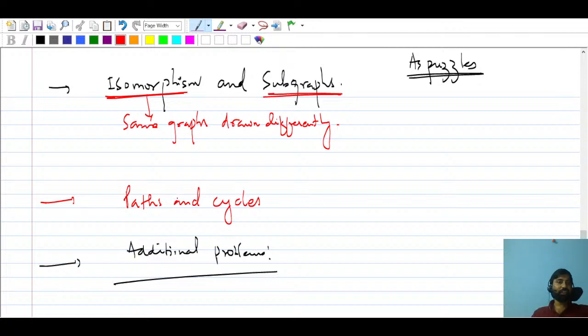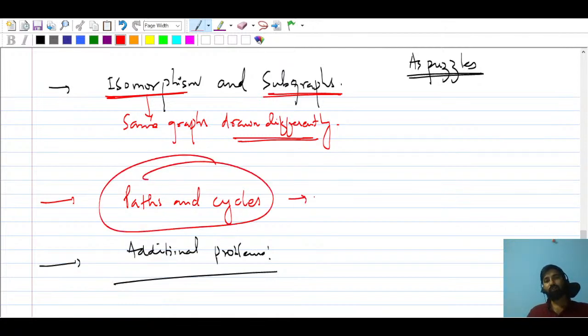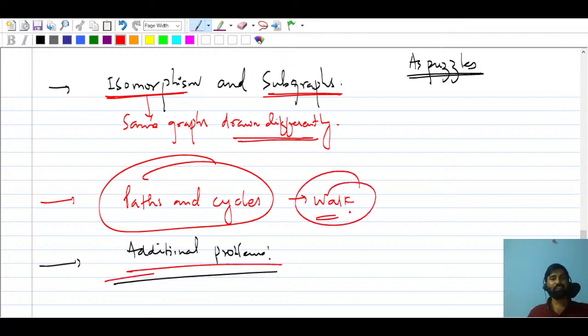Basically in the GATE examination, you will find some puzzle kind of questions. So we'll solve some puzzles so you will understand. Isomorphism means the same graphs drawn differently. So we'll talk about coplanar graphs and many more things. Path and cycle, where we will talk about walks and everything, and some additional problems. This is very important, isomorphism.